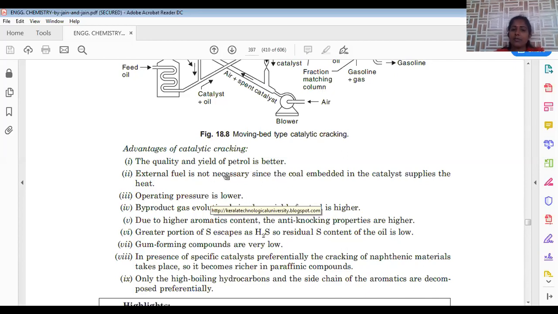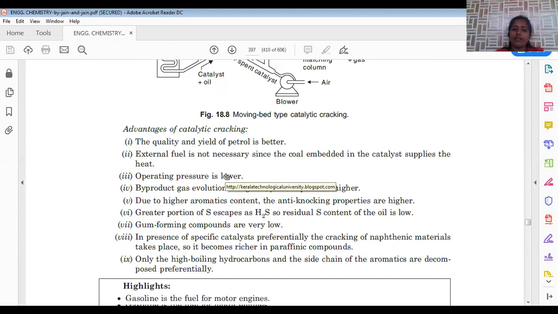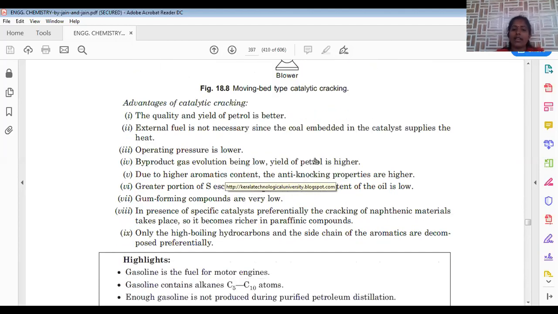In the presence of catalyst, the rate of cracking will be more, so the yield of petrol will be higher. And the quality of petrol is also very high. If the quality is high, that gives more mileage without knocking tendency. That's why our anti-knocking property is also higher. So this is called quality petrol, because in this catalytic cracking method, whatever fraction is obtained is aromatic in nature. Aromatic in the sense that benzenoid structures will be there, so continuous controlled combustion is possible without any disturbance, so that anti-knocking property and octane rating will be more.